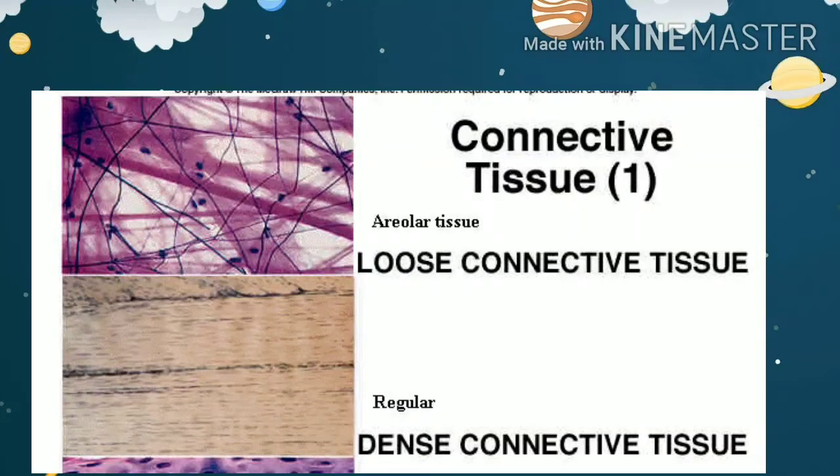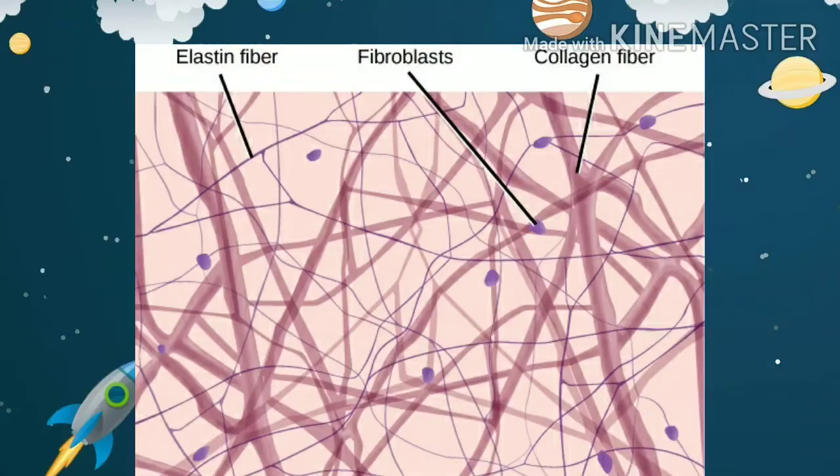Now comes the dense connective tissue. It is a fibrous connective tissue which is characterized by densely packed fibers and cells. We have learned before that the connective tissue consists of fibers and cells and matrix. So this tissue has densely packed fibers and cells. It is the main component of ligaments and tendons. Collagen and elastin fibers are present in these tissues and cells present are fibroblasts.